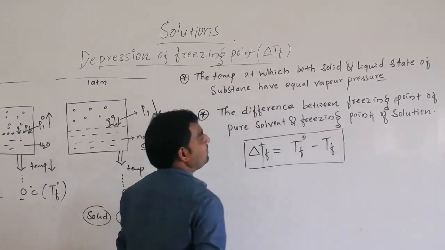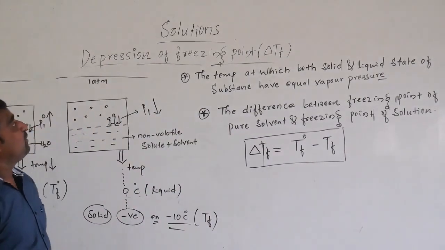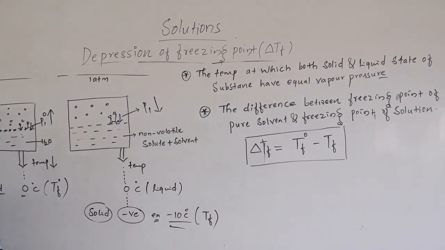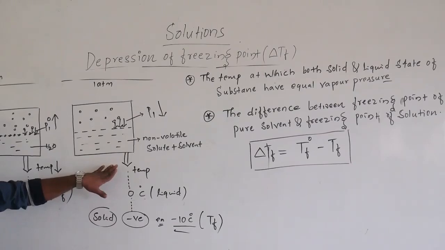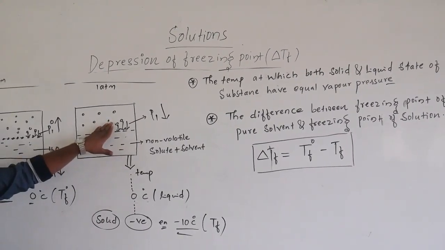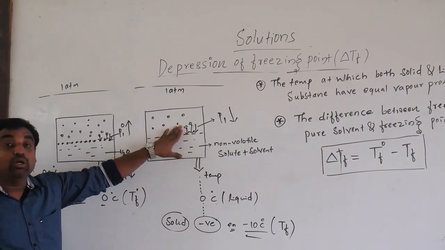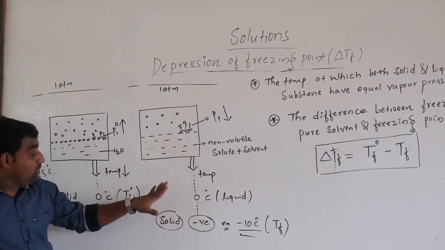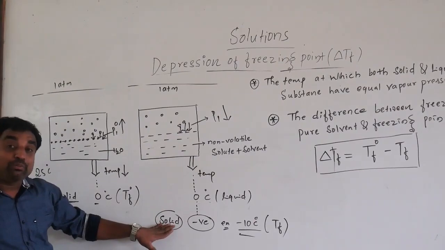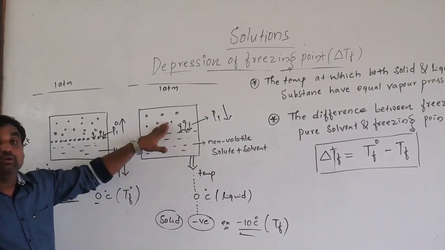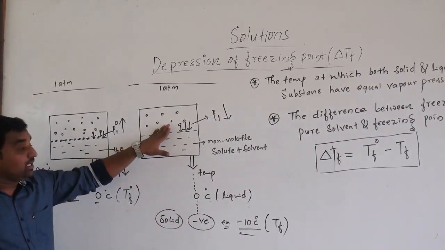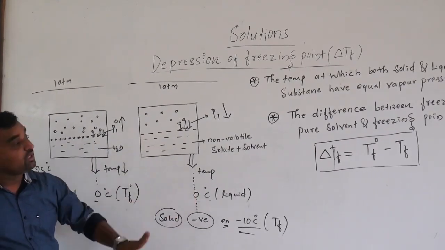So this is a very simple meaning of depression of freezing point. When we add a non-volatile solute, the vapor pressure of the solution is less. Hence, we have to cool this solution more to make the vapor pressure of the solid equal to the vapor pressure of the liquid. Then the solution will start to freeze.